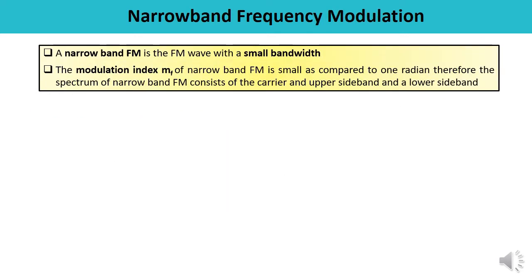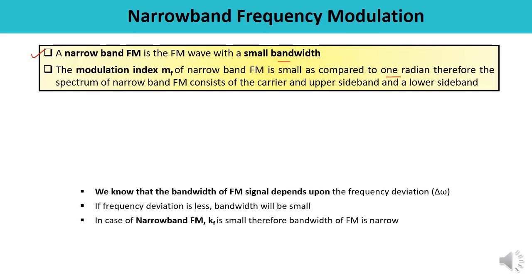To understand narrowband frequency modulation in detail, as we have already discussed, depending upon the frequency sensitivity we can define the type of frequency modulation. Narrowband frequency modulation is the frequency modulation which has a small bandwidth. The modulation index of narrowband FM is also small in comparison to wideband, and obviously, the value of this modulation index is small in comparison to 1 radian.